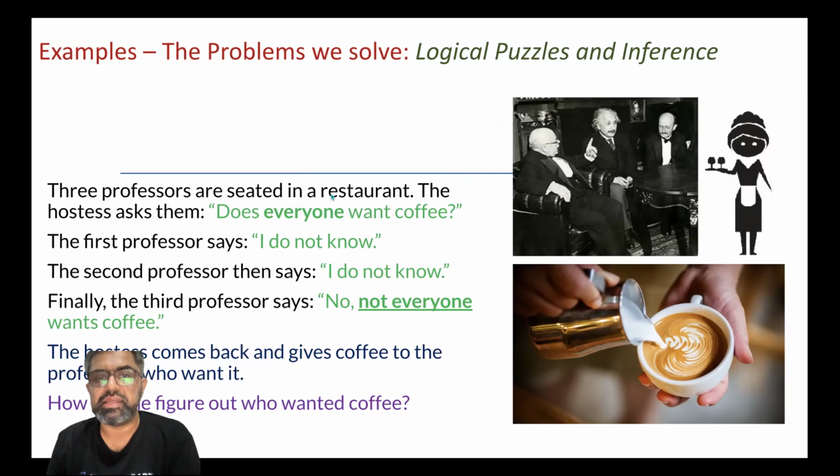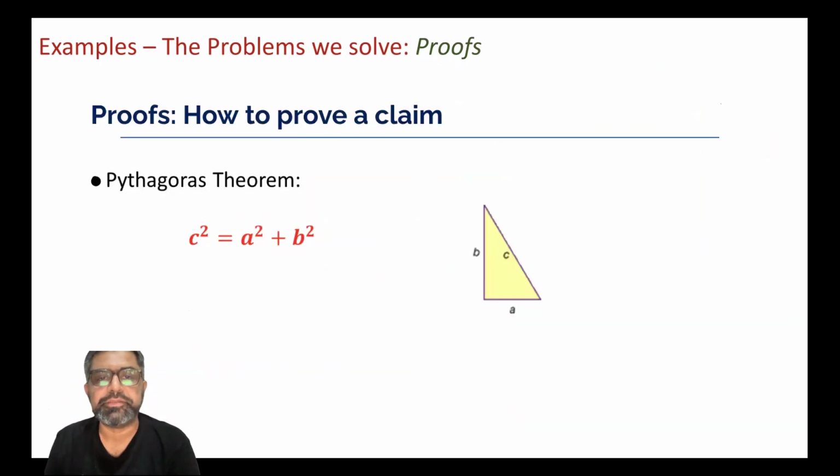Three professors are seated in a restaurant. The hostess asks them, "Does anyone want coffee?" So over here, the critical word is everyone. The first professor says, "I don't know." The second also says, "I don't know." The third professor says, "No, not everyone wants coffee." From these three statements, the hostess, who is a very good student of discrete mathematics, understood what it means. So she goes and brings coffee for the professor who wants coffee.